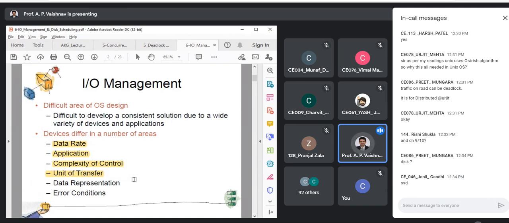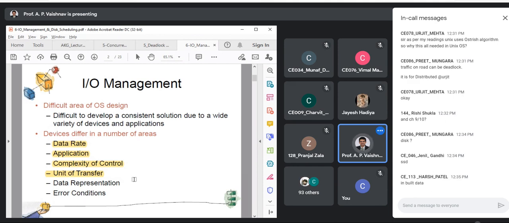What is an example of continuous flow of data? You are using that right now: your monitors, keyboard, mouse. All these are character-oriented devices where the data is continuously flowing. So it also depends on how you are handling the data. So unit of transfer is also a factor. Next is representation: how your data is represented, in an encoded format or in original format.